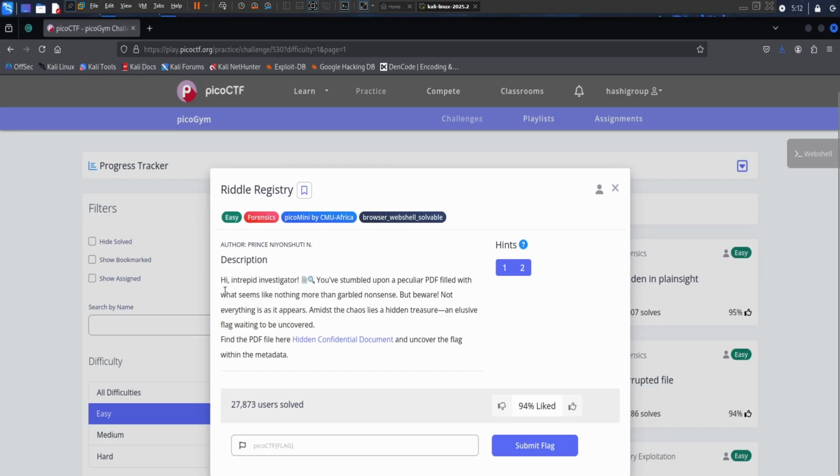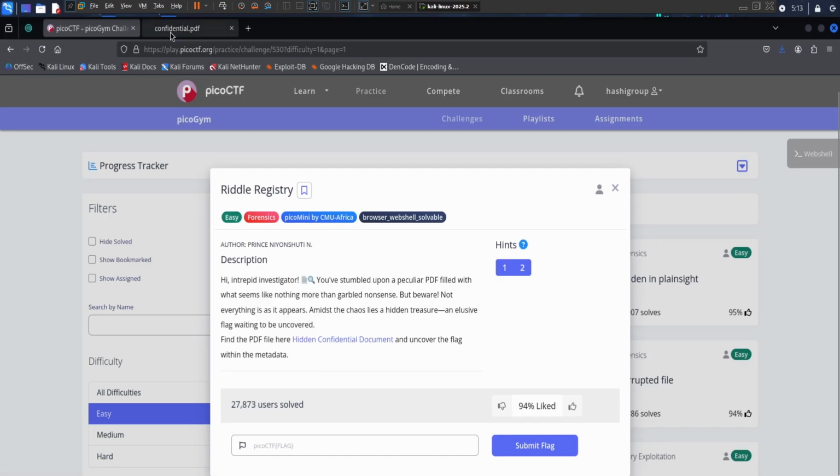Let's first understand. Hi, internet investigator. You have stumbled upon a peculiar PDF filled with what seems like nothing more than garbled nonsense. But beware, not everything is as it appears. Amidst the chaos lies a hidden treasure, an elusive flag waiting to be uncovered. Find the PDF here and uncover the flag within the metadata.